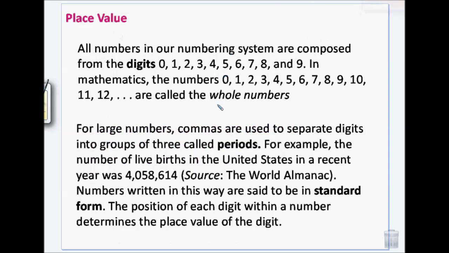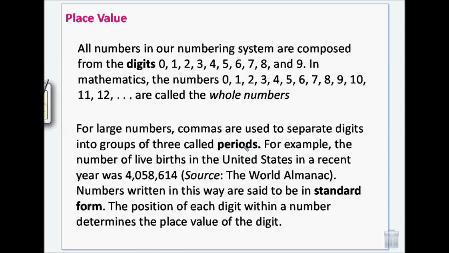Okay, so let's talk about place value. Okay, you don't have to write every single thing down. Like I said, it will be online. All of our numbers are composed of 10 digits, 0 through 9. Basically every number 0 through forever is known as a whole number, as long as you don't count any decimals or fractions and there's no negatives. Those are whole numbers. So 0, 1, 2, 3, 4, 5, it goes on and on and on infinitely forever.